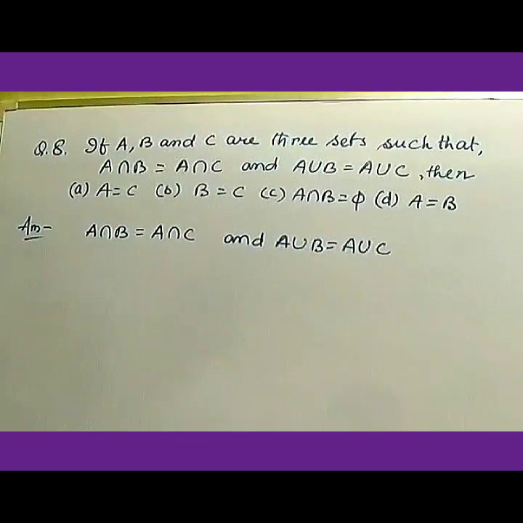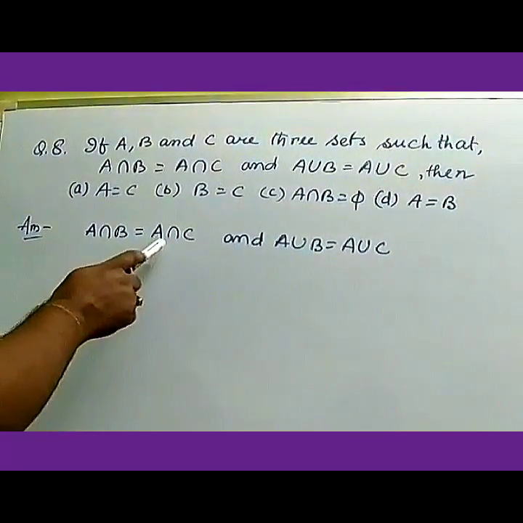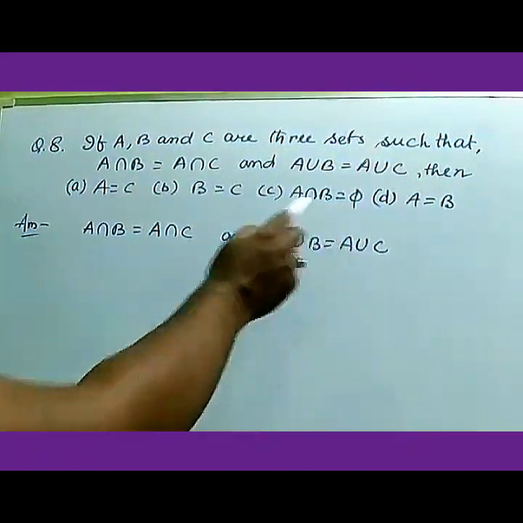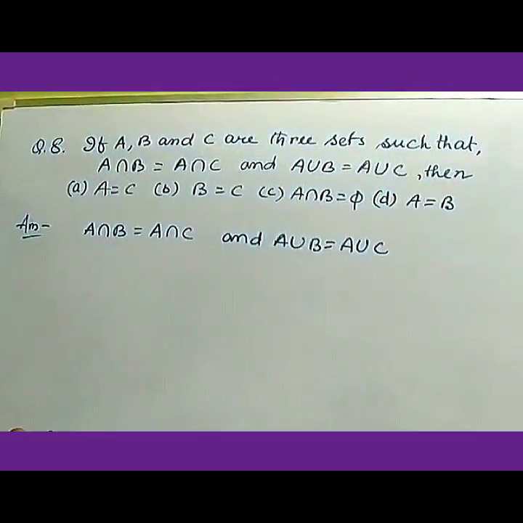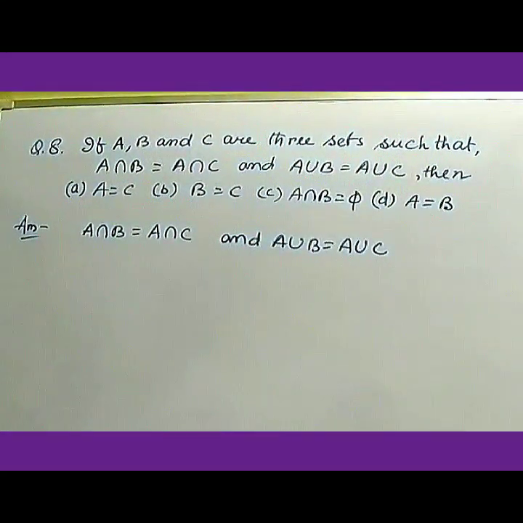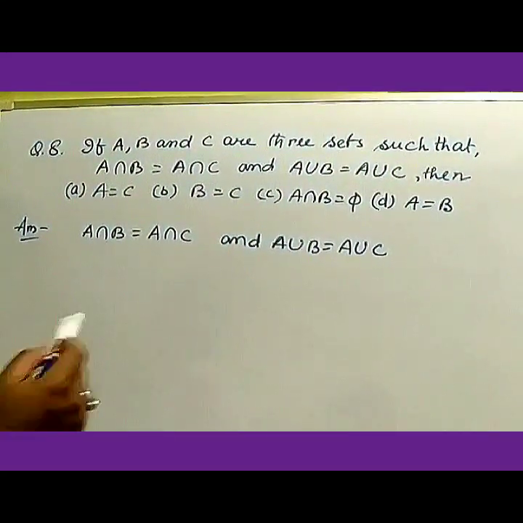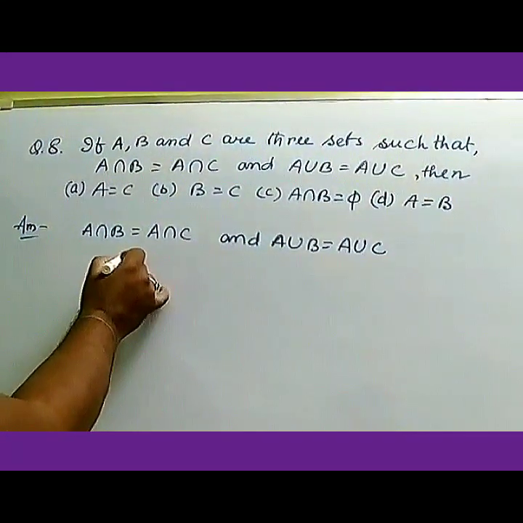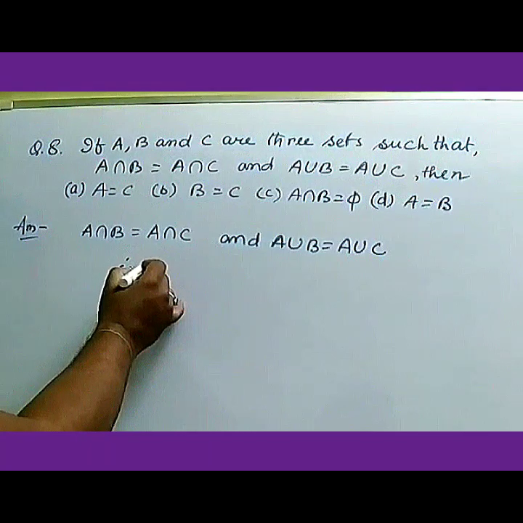You can see that A intersection B is equal to A intersection C, as well as A union B equals A union C. So both the sets having intersections as well as unions are equal. A is common, so it is always true for, you know the answer?